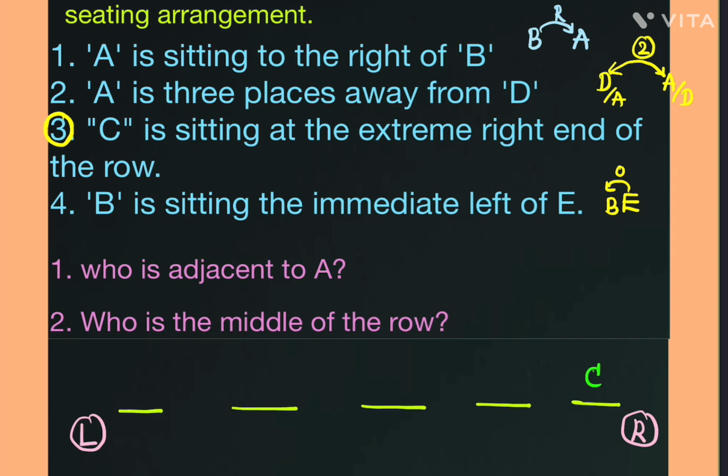Next one. We'll see that between D and A, 2 gaps should be present. Only the remaining 4 positions are there. Between D and A, here I can fill D, here I can fill A. Between them, 2 gaps are present. Here I can also take it as AD, right?